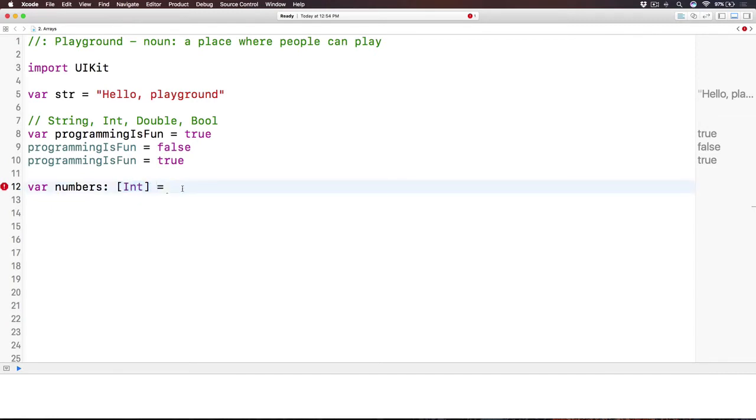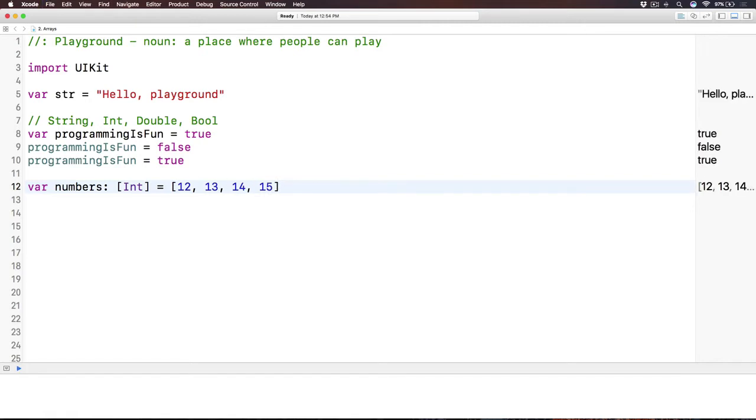Then to initialize it, to give it an initial value, I'm going to give it these brackets. Inside here, we are going to have the different elements of the array. So let's say we have 12, 13, 14, 15, like that. Each element is separated by a comma.